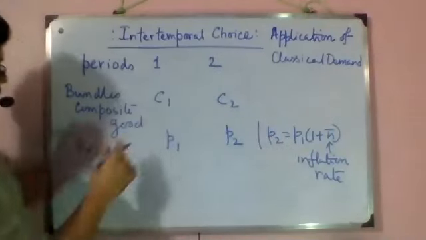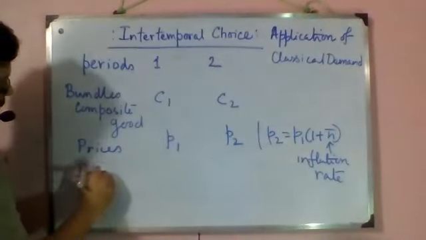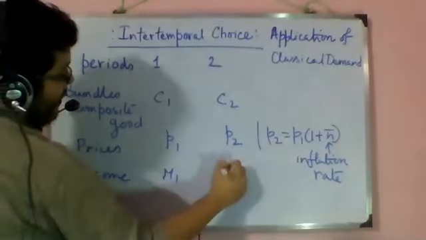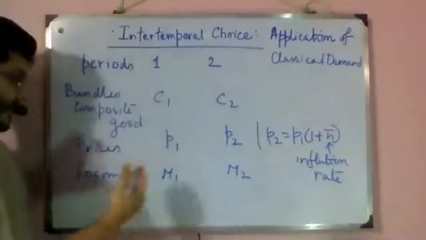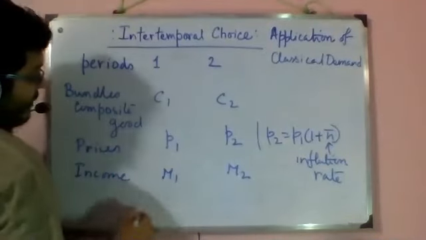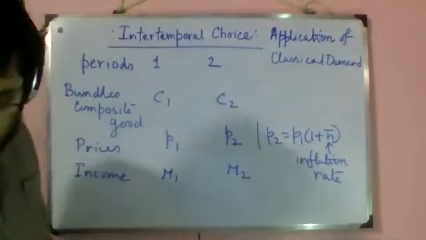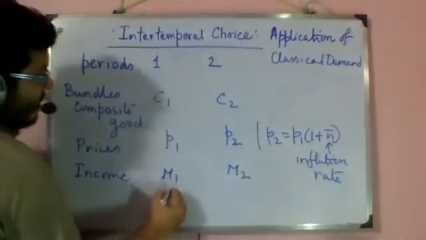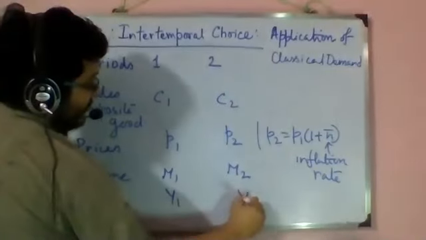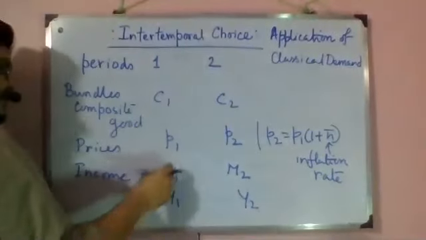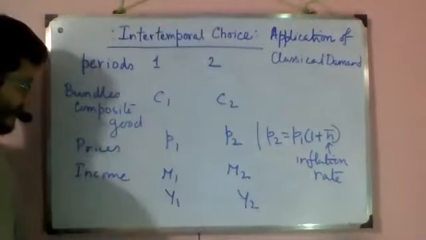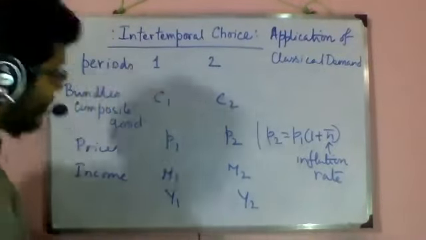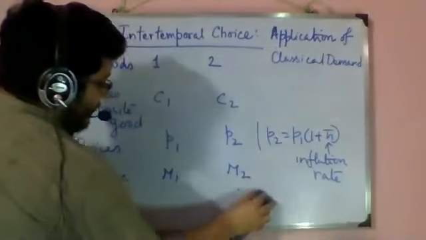Now, apart from that, you need income. So they are M1 and M2. In other books, instead of M1 and M2, you may see Y1 and Y2 also. So we write M1 or M2 or Y1 or Y2, whatever is suitable. Here we will deal with M1 and M2.